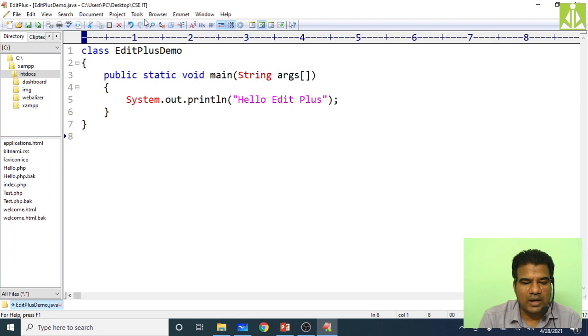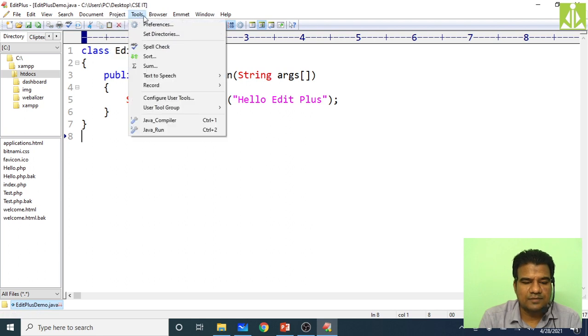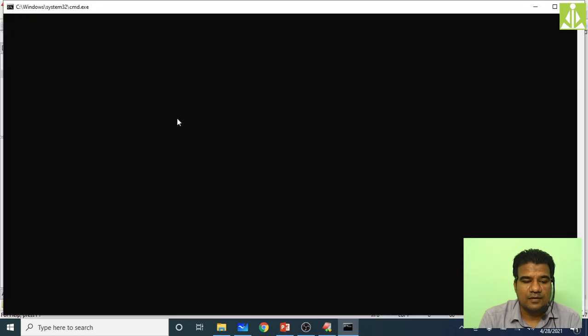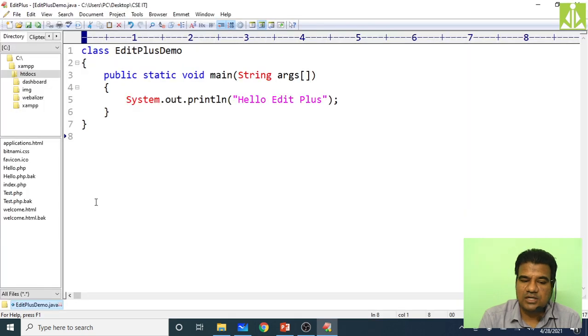Now quickly go and try to compile it. Tools, Java compiler. When you get the message press any key to continue, simply press it. That means we didn't get any issues. Let's put in some issues and see. I'm making System with a small s.